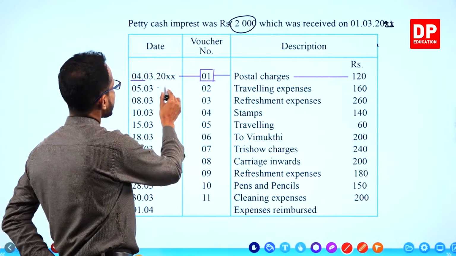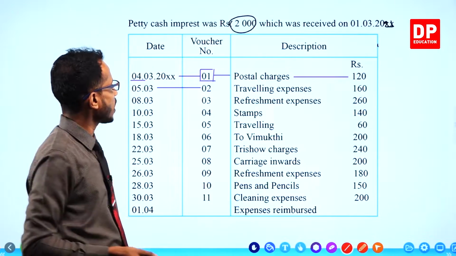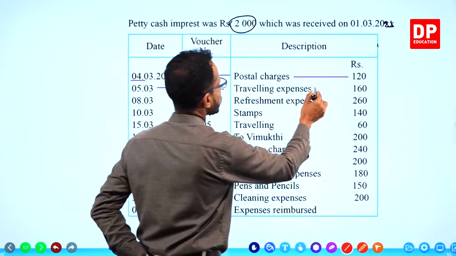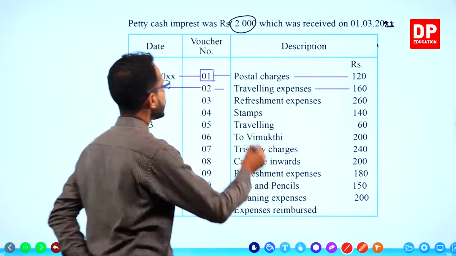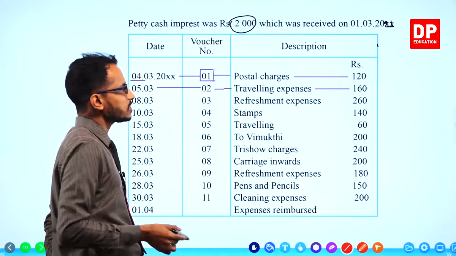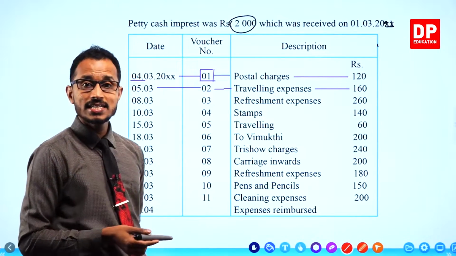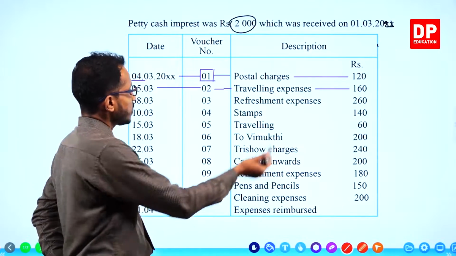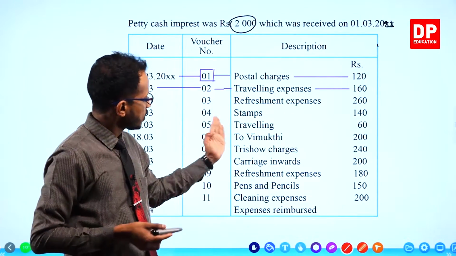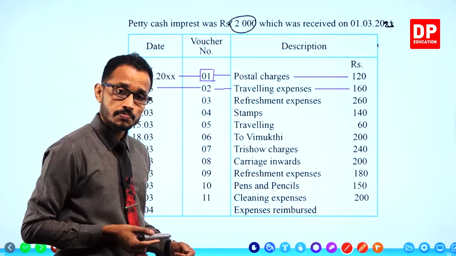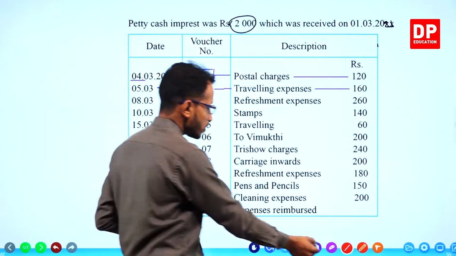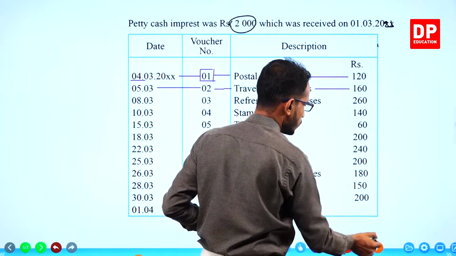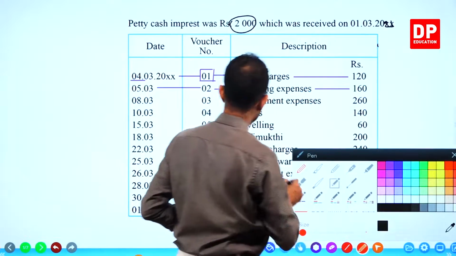Then next day, 5th of March, traveling expenses. He has paid 160 for traveling expenses. He has paid 160. Then refreshment expenses, then stamps, then traveling, Vimukti. Something here with a name to Vimukti.